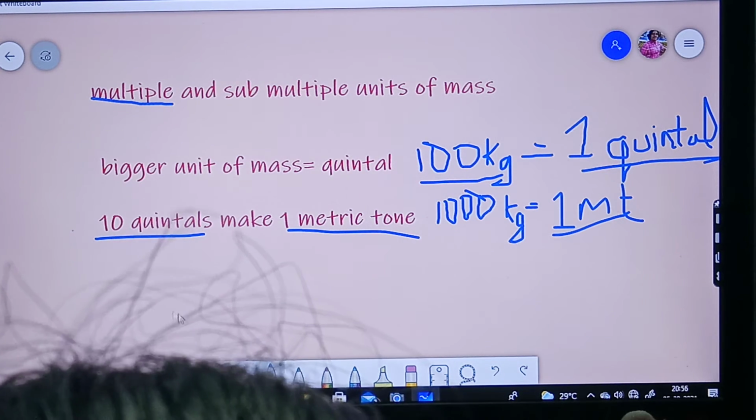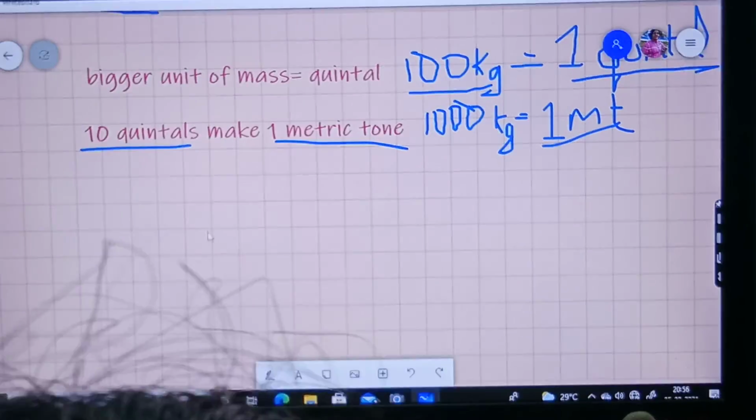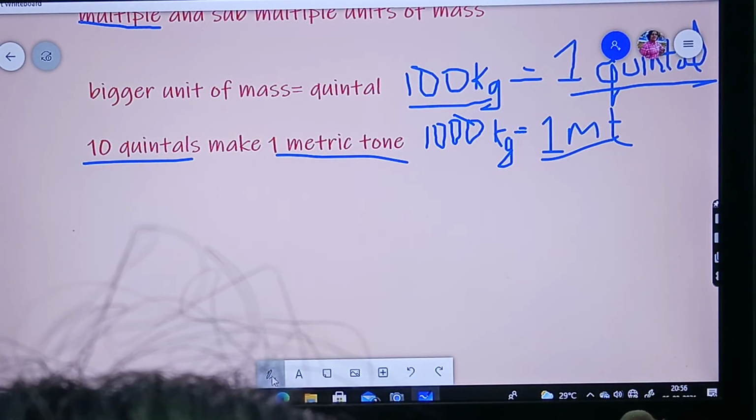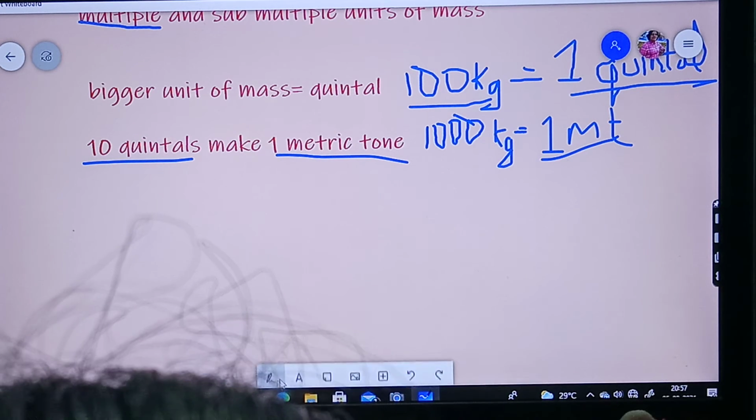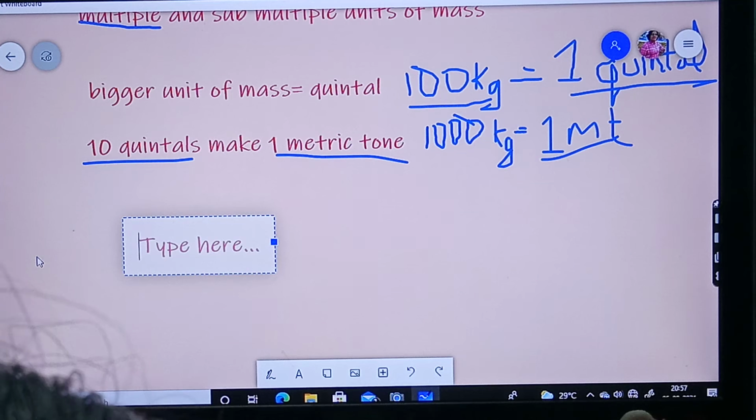Now the smaller units. The smaller unit is grams.